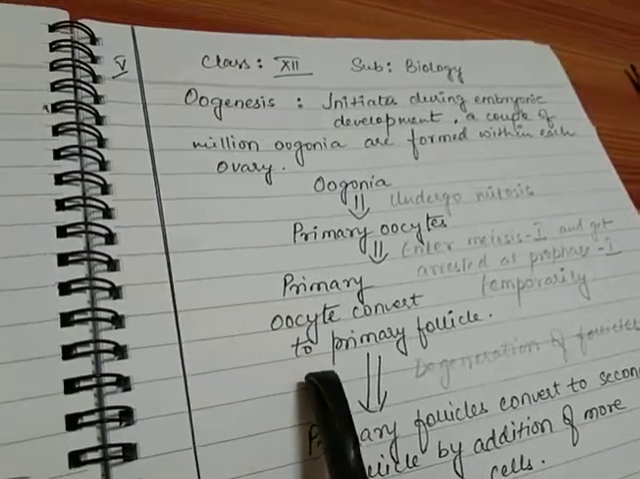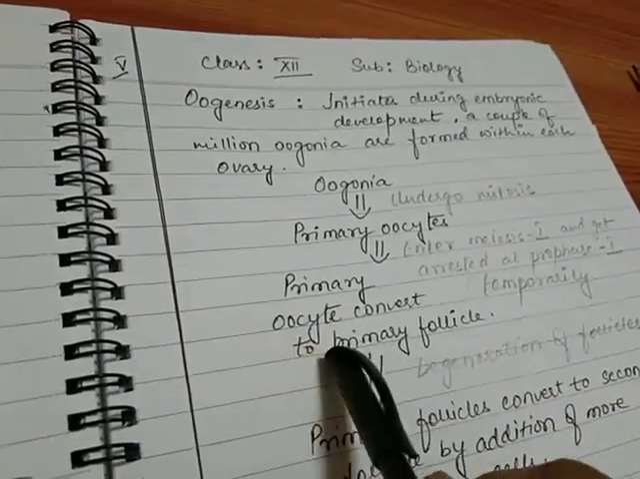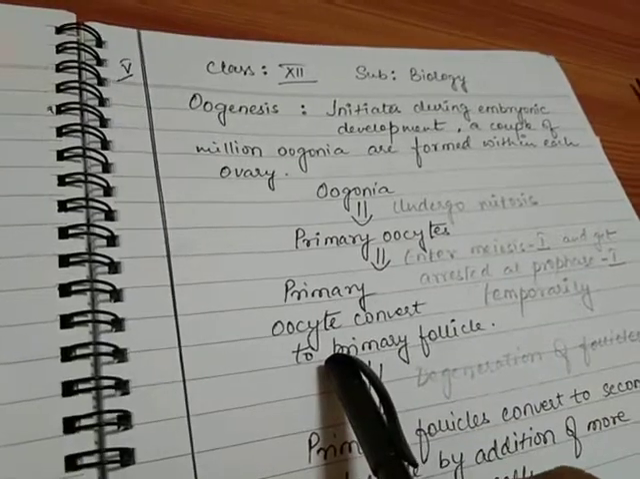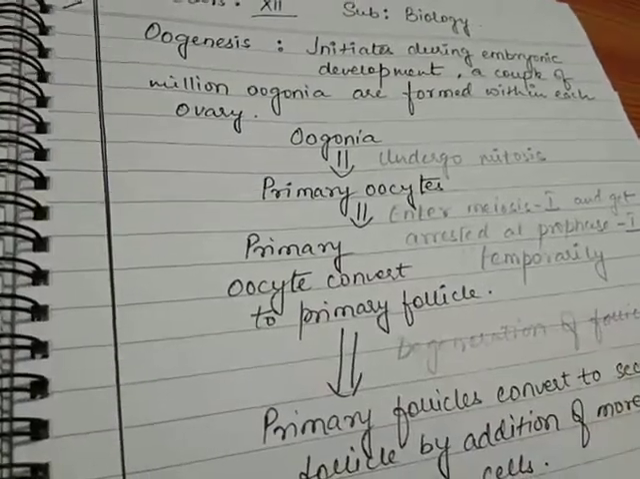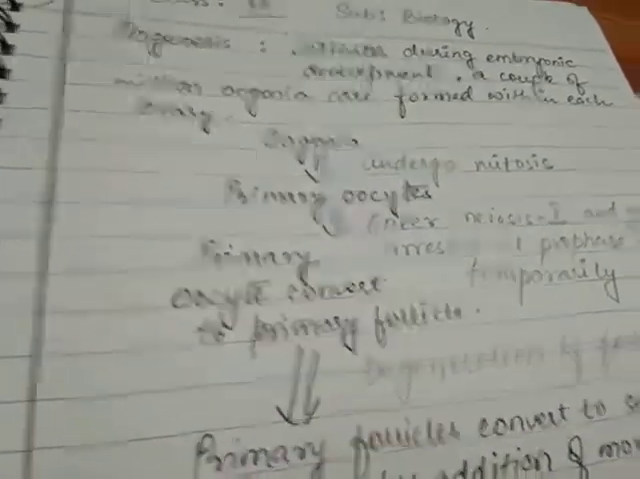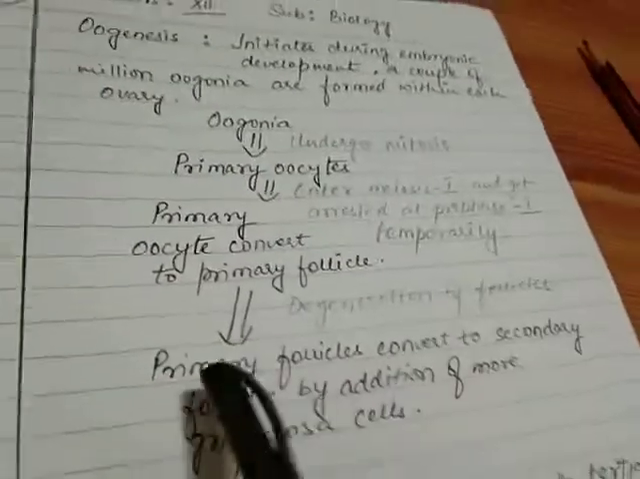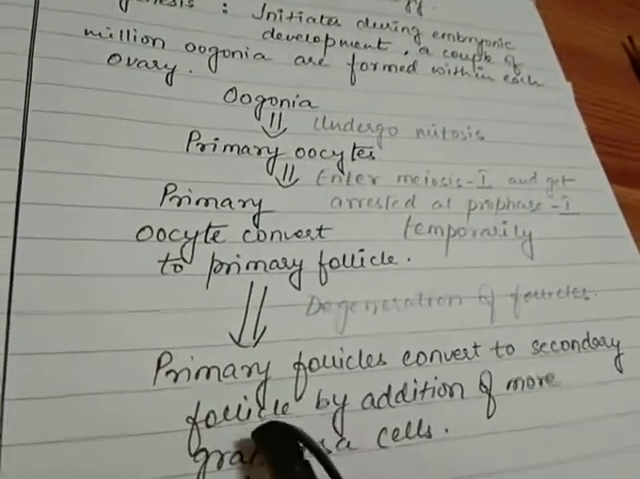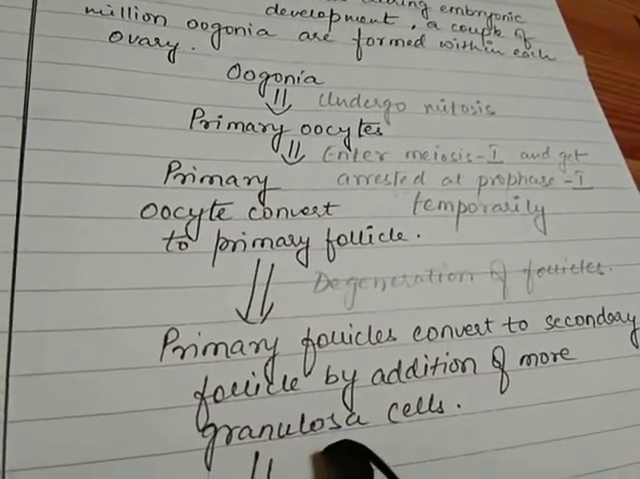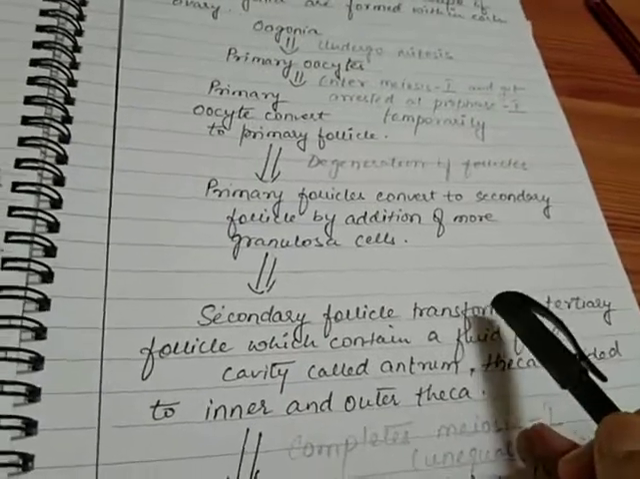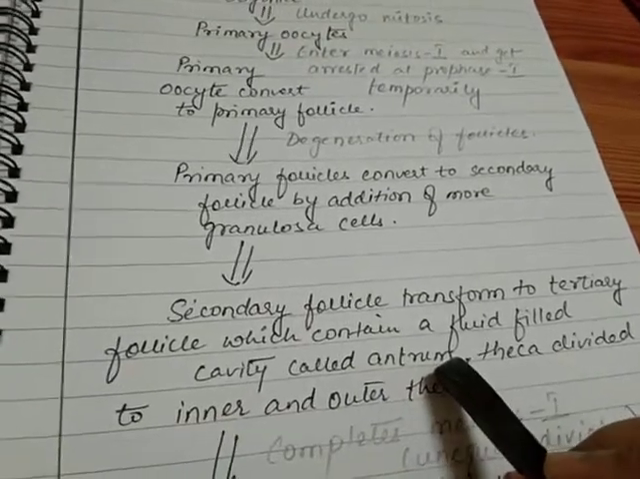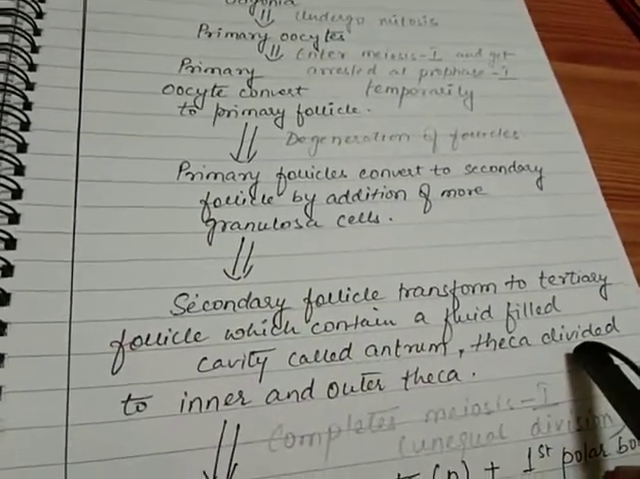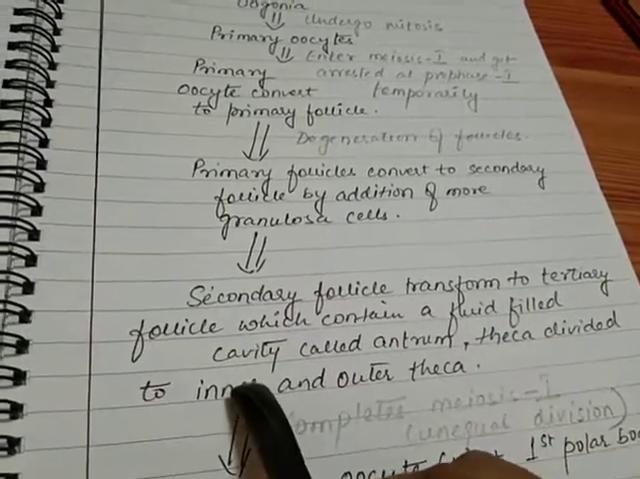After it gets arrested, the primary oocyte converts to primary follicle. By the time the primary follicle is formed, it is already the puberty stage of that female. During this time, a lot of follicles degenerate and only 60 to 80,000 primary follicles are left in the ovaries. Then this primary follicle converts into the secondary follicle by addition of more granulosa cells. This secondary follicle then transforms into the tertiary follicle, which has a fluid filled cavity known as the antrum, and the outer granulosa layer is divided into two, the inner theca layer and the outer theca layer.